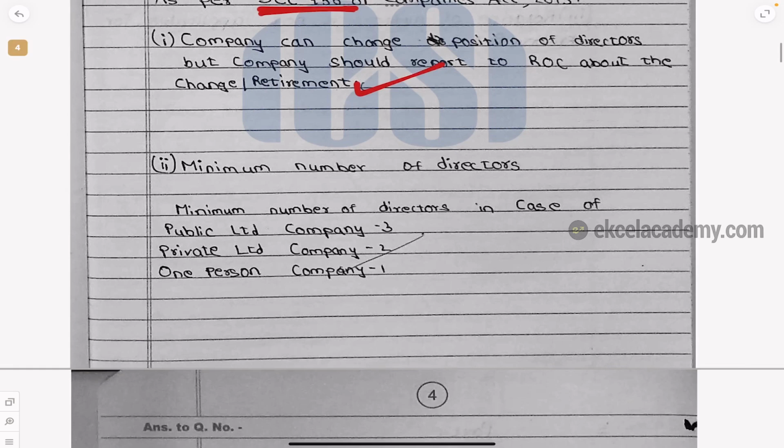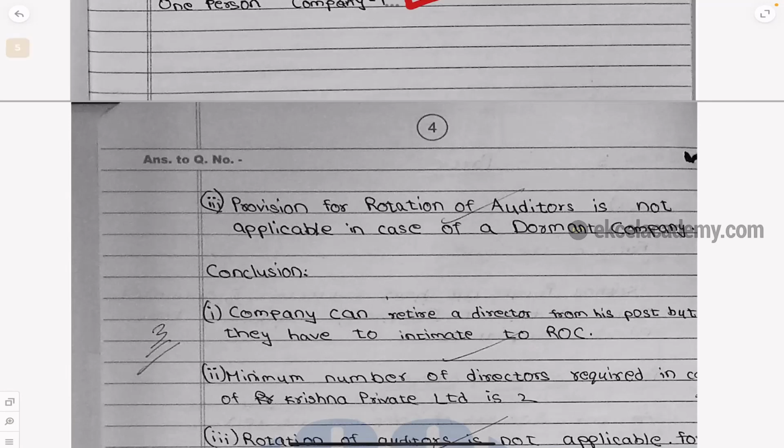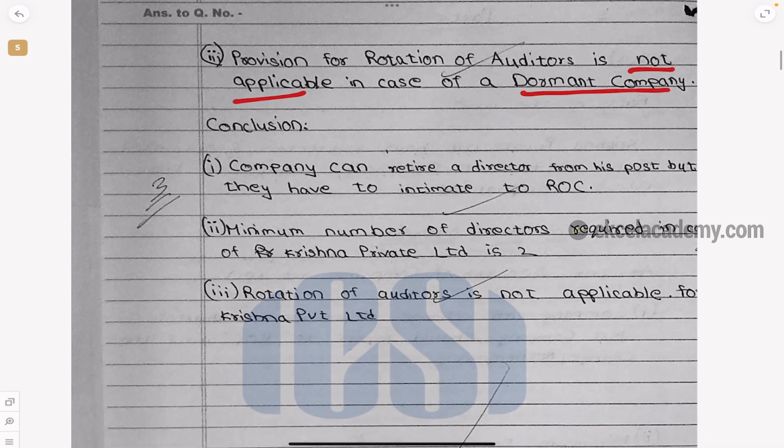First point. Second point, minimum number of directors. It's told very beautifully for public company, private company and one person company. That is 3, 2 and 1. Then the third point, they talk about the rotation of the auditors. Rotation of auditor is not applicable in case of a dormant company. See here, so beautiful. Then see, the conclusion is also given. A simple, good old word, conclusion. Don't think that, oh, conclusion is a very old concept.